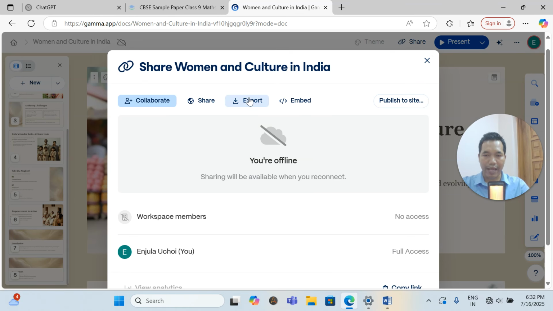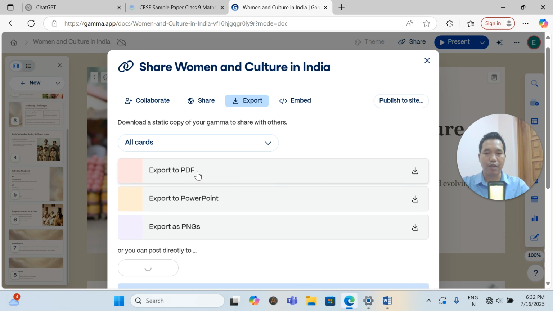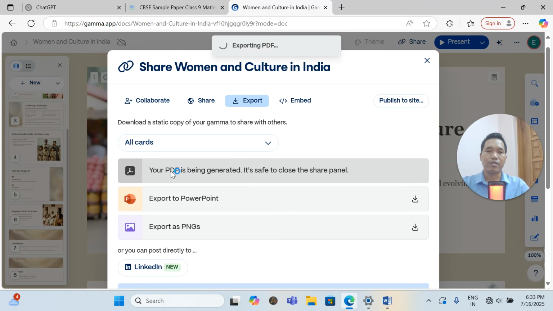Or I want to export. I want this PPT in the form of PDF format, or in the form of PowerPoint. Then you can do any of these three. Suppose I want it in the form of PDF, so let me click export to PDF. See, let me just check.